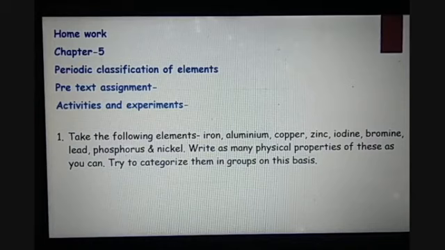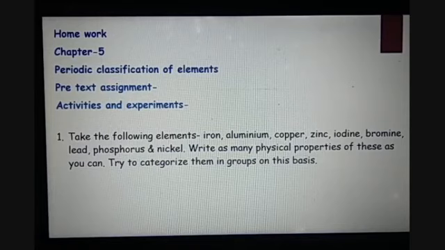So, the homework for chapter 5, that is periodic classification of elements, and this is a pre-text assignment to you. So the activity that you have to do is take the following elements like iron, aluminium, copper, zinc, iodine, bromine, lead, phosphorus and nickel.